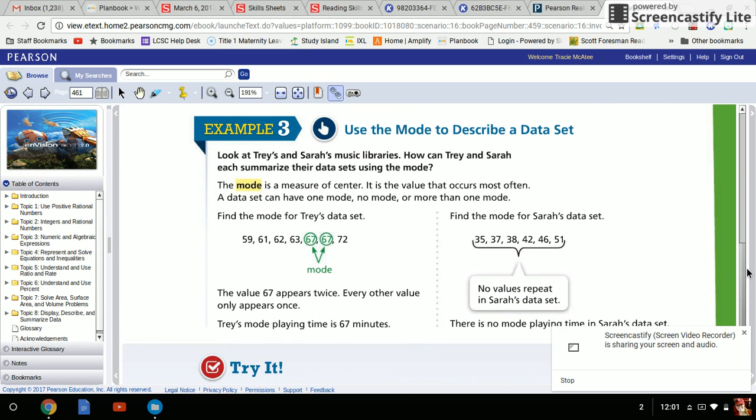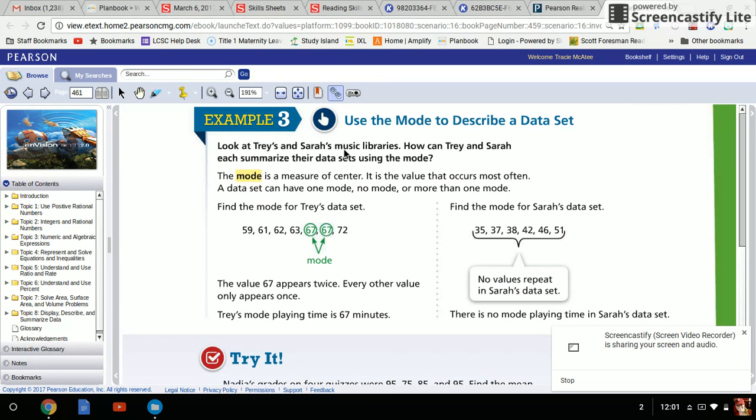As far as mode goes, look at Trey and Sarah's music libraries. How can Trey and Sarah summarize their data sets using the mode? Mode is the value that occurs most often. So you're going to have to keep all this straight. Mean is the average. Median is in the middle. Mode is the most often.